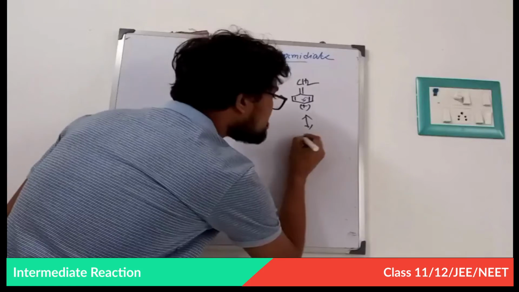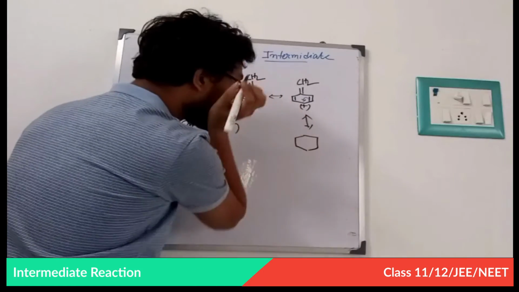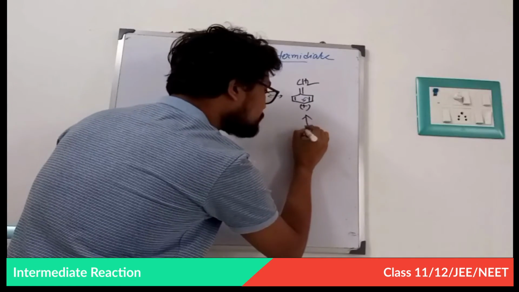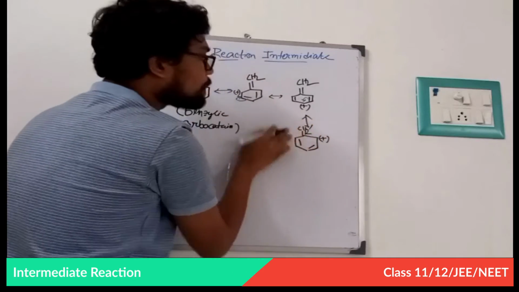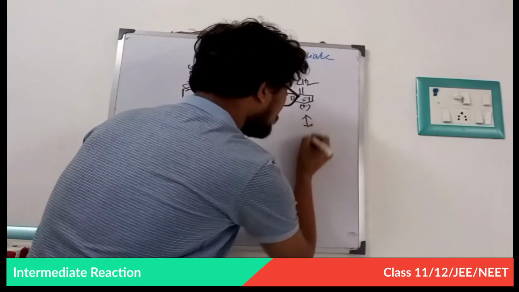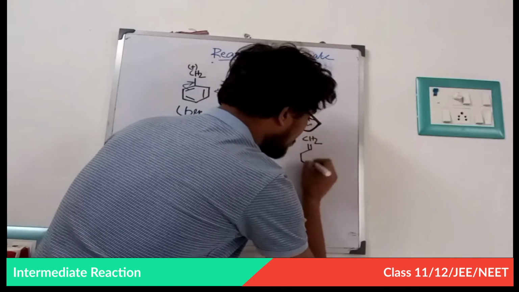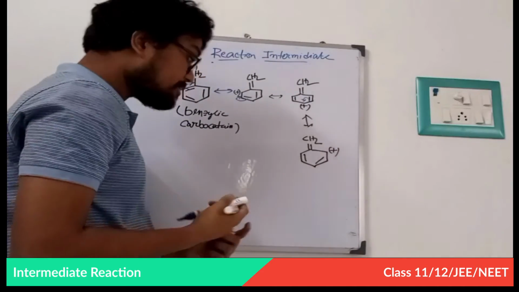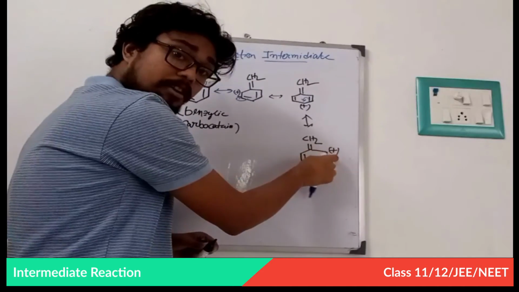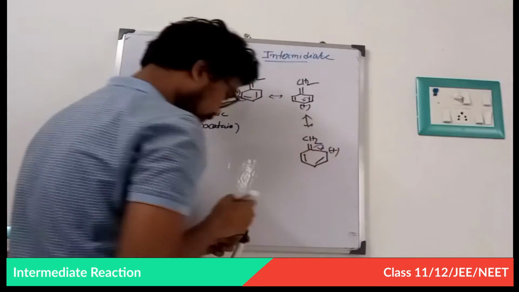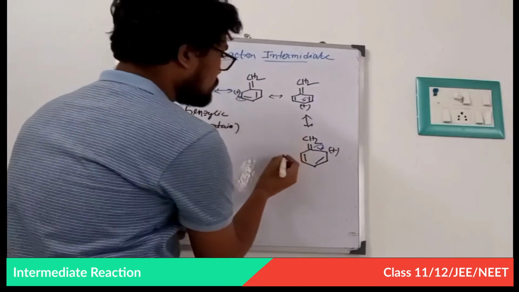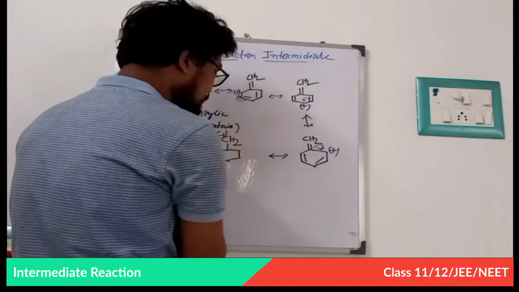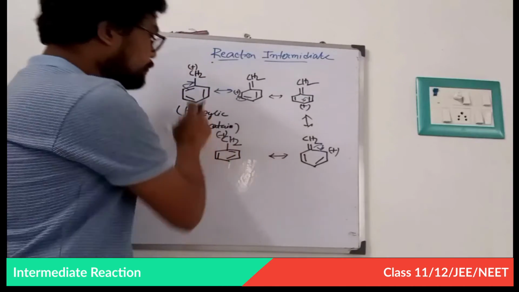Now this one, sorry, this one, and this: in this position the carbocation arises. In this position the carbocation arises. Now finally we get the carbocation again, but look very carefully, the position of the double bond is changing.